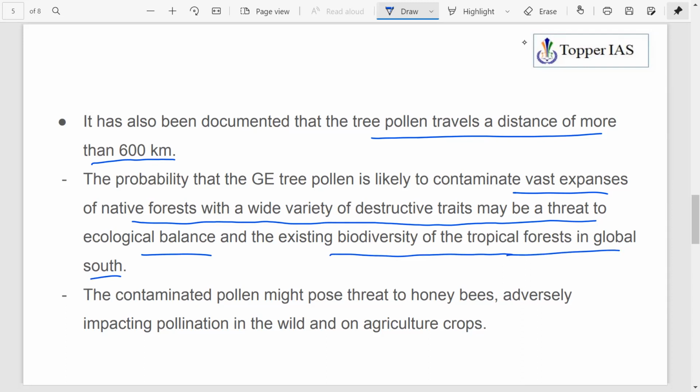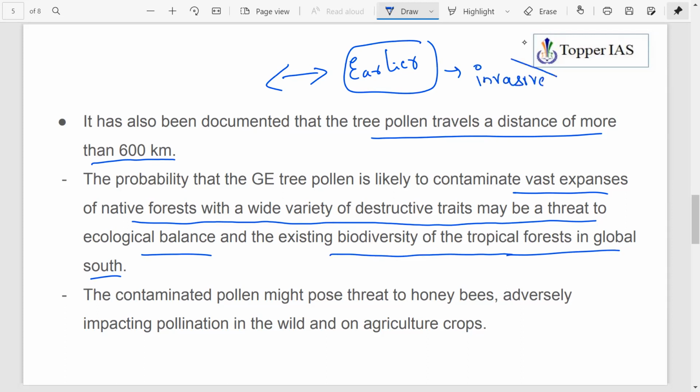So the meaning is the same, because these pollen are able to travel a long distance. They will reach those areas which earlier did not have these GM trees. So these will act like an invasive species, na.